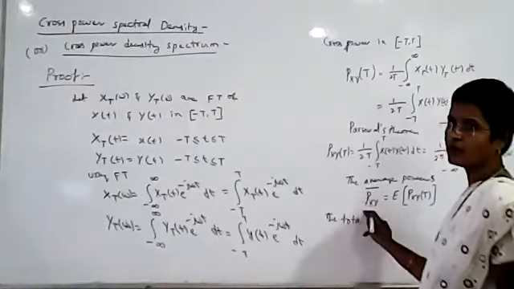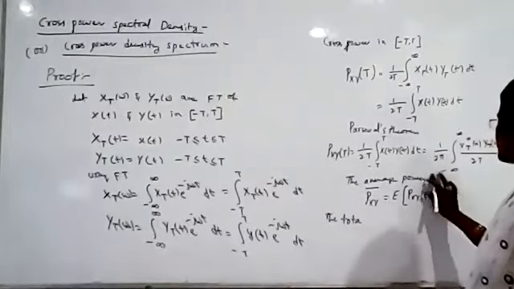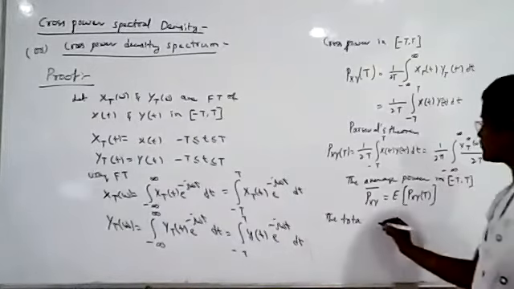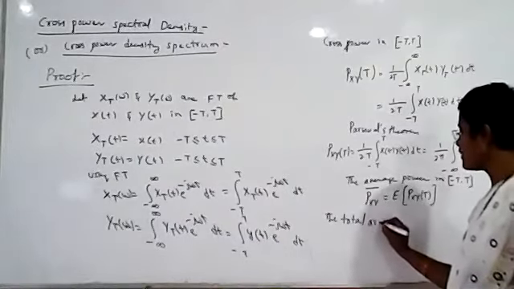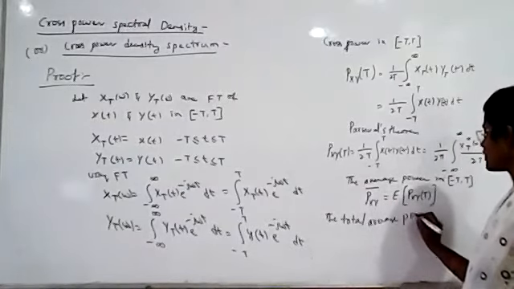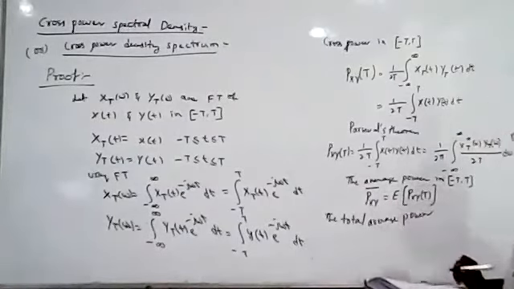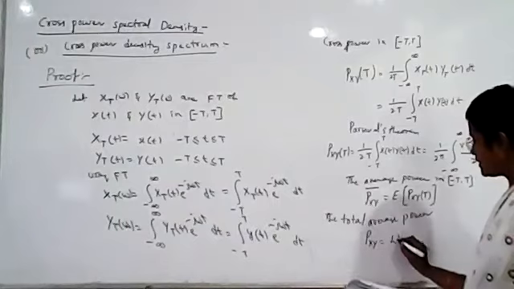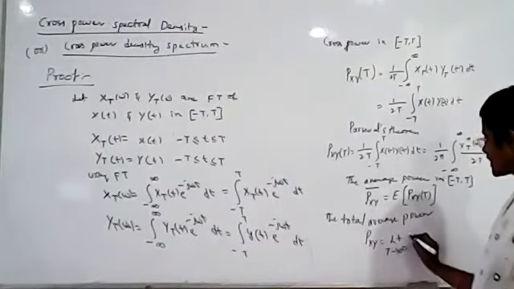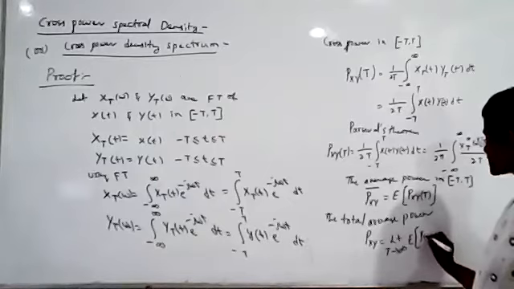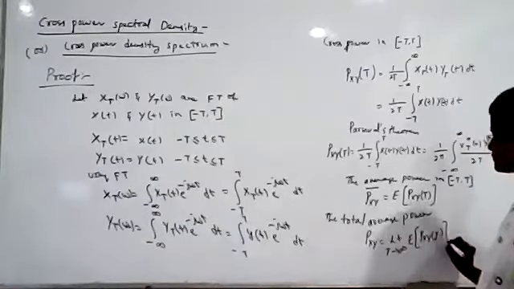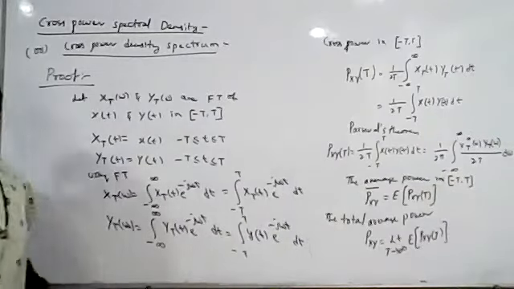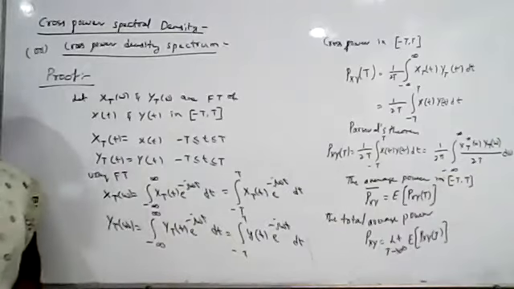This is the average power only in the interval minus T to plus T. If you want to find the total average power, T tends to infinity. So Pxy will be limit T tends to infinity of the expected value of PxyT. So in this proof, we have taken two random processes x of t and y of t.